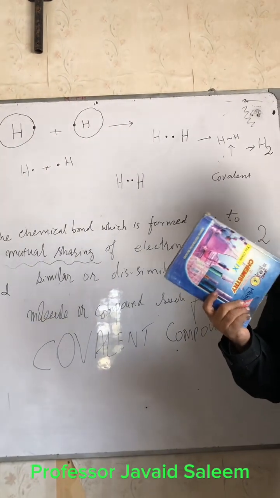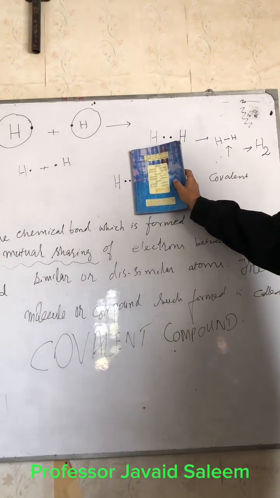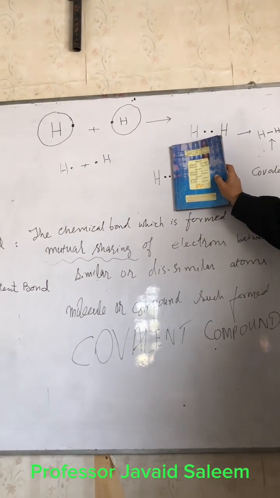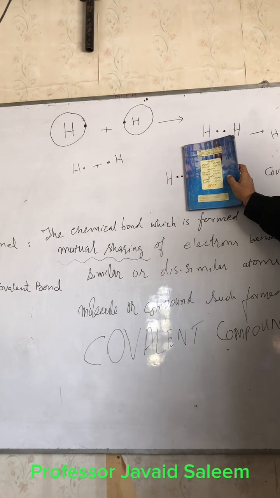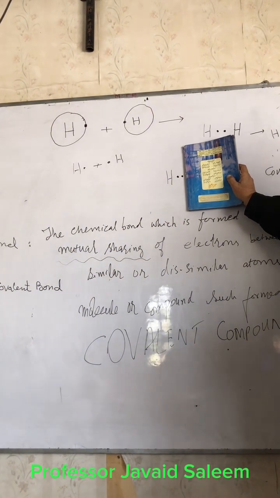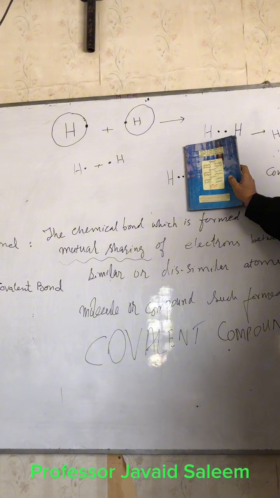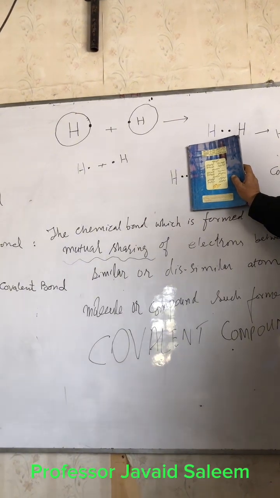Now see the duplet, how it takes the shape of helium, how the duplet is completed. Now simple, take the hydrogen on the left-hand side. You tell me how many electrons does it have? Now see the board. I have put the book on the right-hand side, and see and tell me how many electrons are being possessed by the left-hand hydrogen. How many?